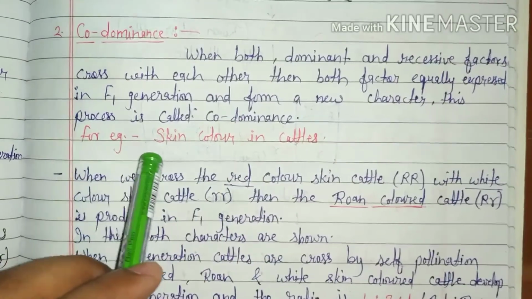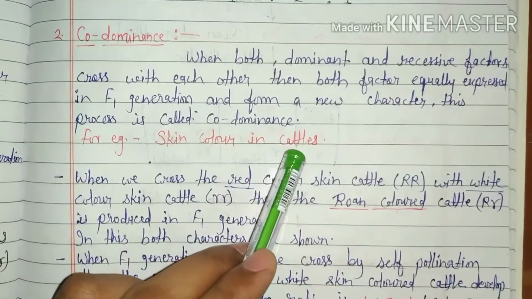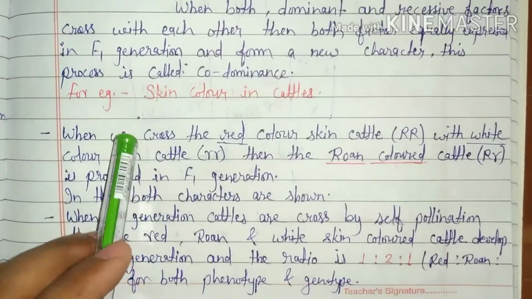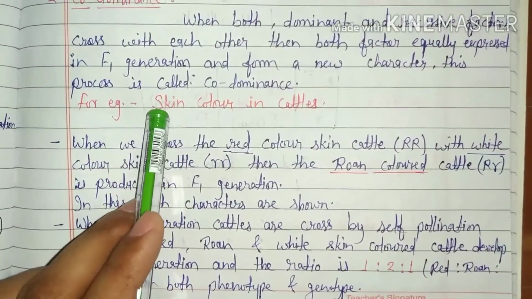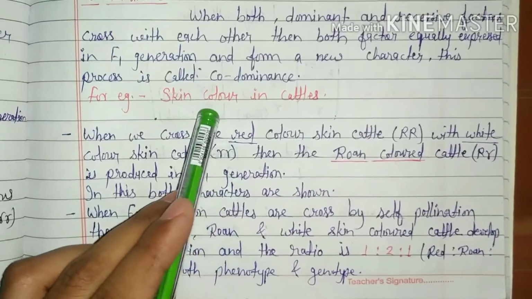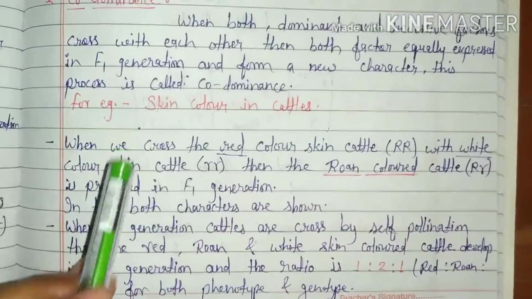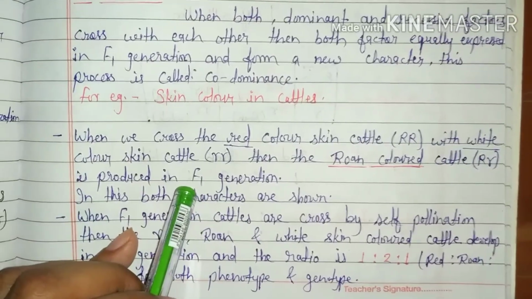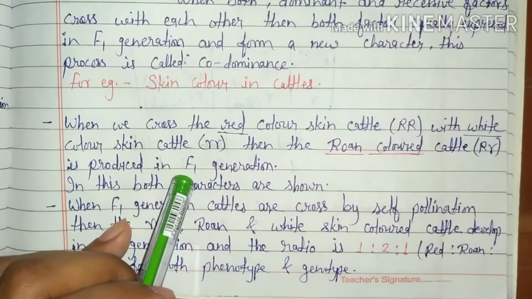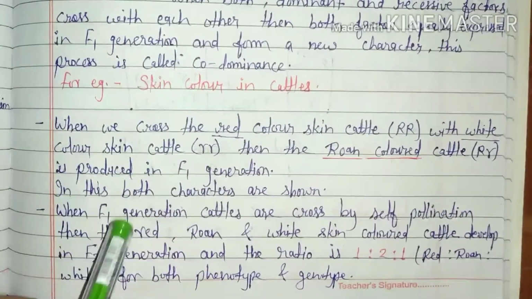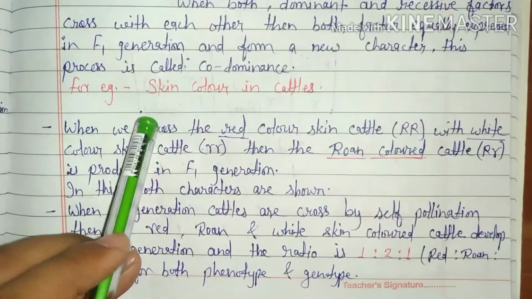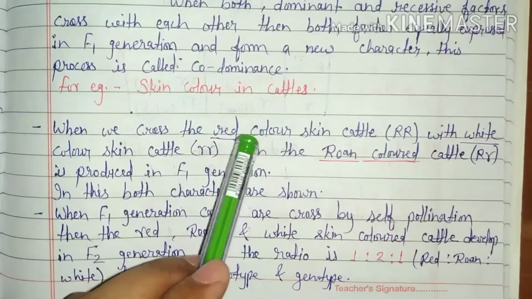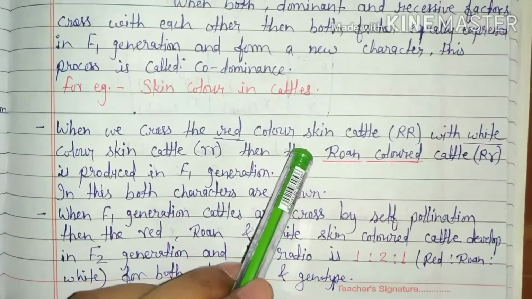For example, skin color in cattle. Skin color of cattle will be red, white, roan, black. In this cross, we take the two traits red and white.